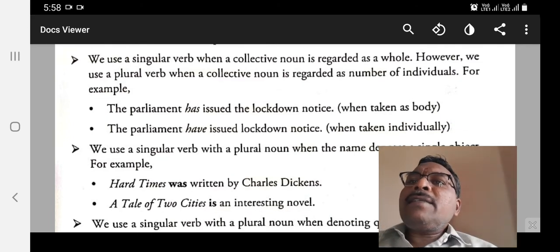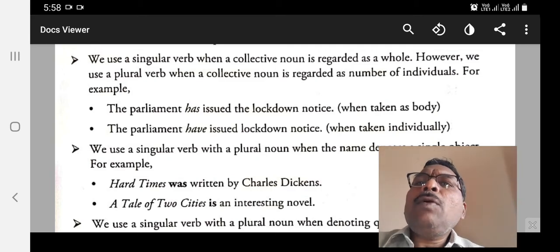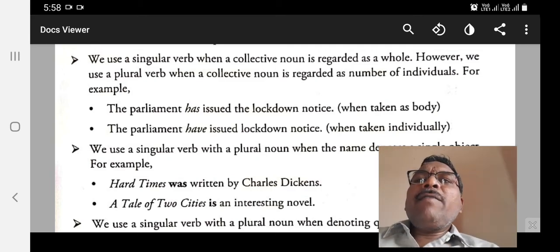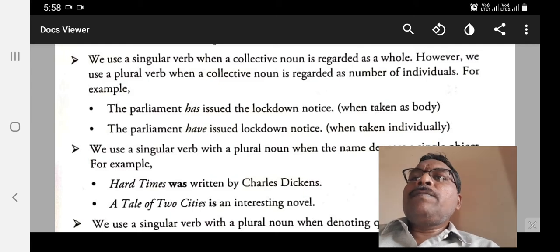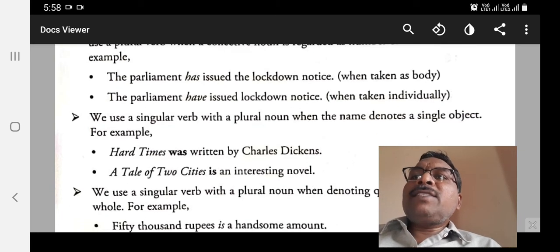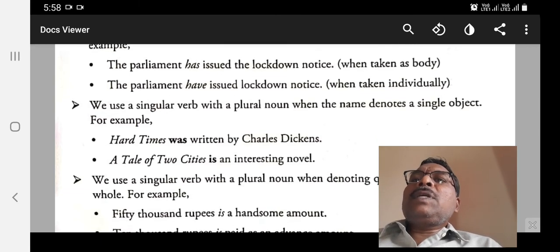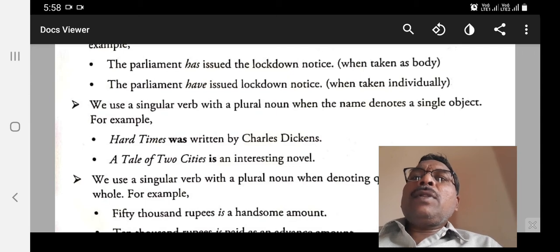We use a singular verb when a collective noun is regarded as a whole. However, we use a plural verb when a collective noun is regarded as a number of individuals. For example, the parliament has issued the lockdown notice when taken as a body. The parliament have issued the lockdown notice when taken individually. That's the difference between has and have.